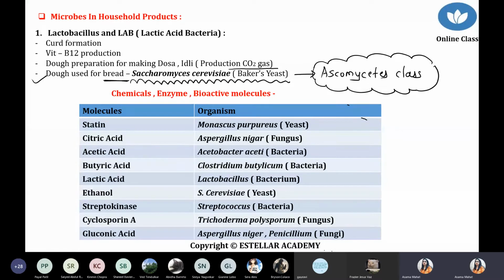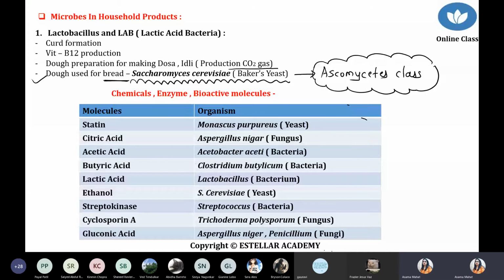Baker's yeast is basically the yeast involved during the fermentation process. They show multiplication in the presence of anaerobic condition and release CO2, and that's why at the end when you produce the bread it becomes spongy, because all we are talking about is anaerobic condition.